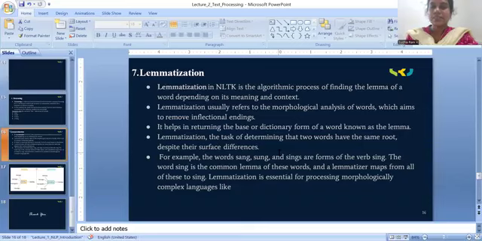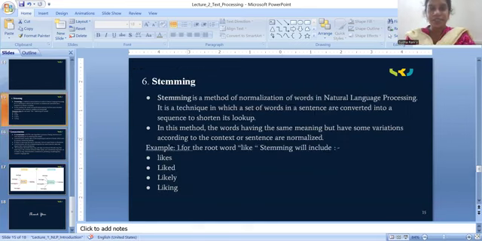Lemmatization is the task of determining that two words have the same root despite their surface differences. I hope now we are very clear on what lemmatization is, and with the differences we can understand it. Again, see the stemming once more.